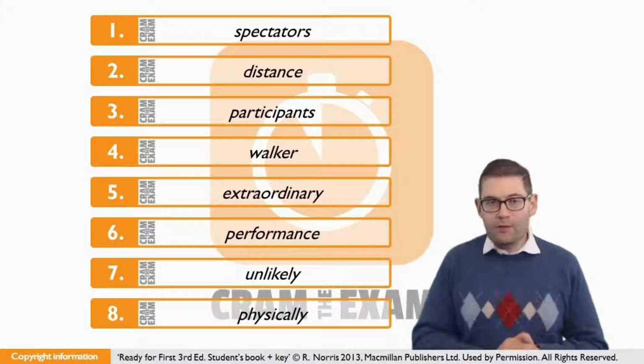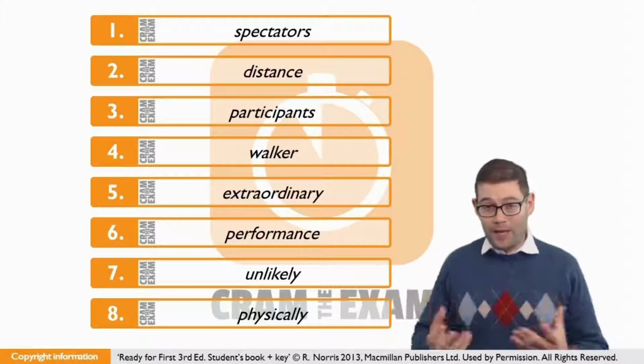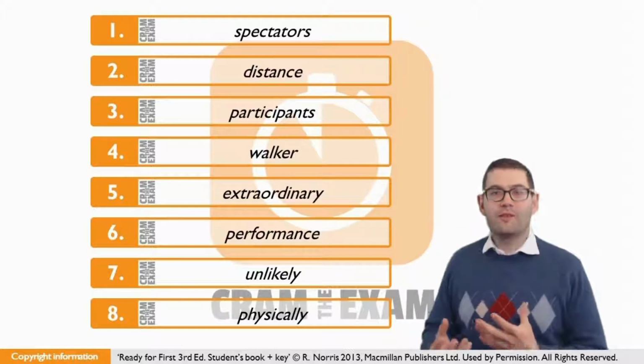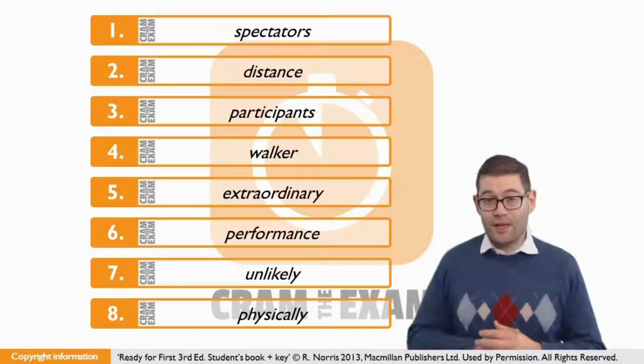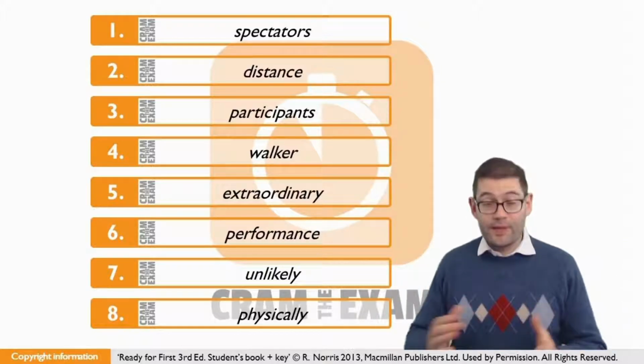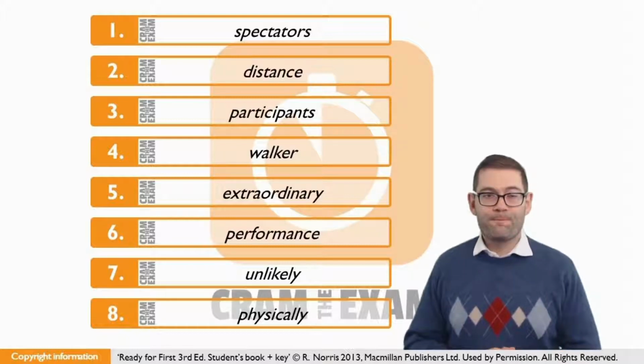For question number 4, we need another personal noun. It's not going to be a plural one because we're talking about superlatives here, the most. So we're talking about one personal noun here, and of course given the stem word that we've got, the personal noun that we need is walker.